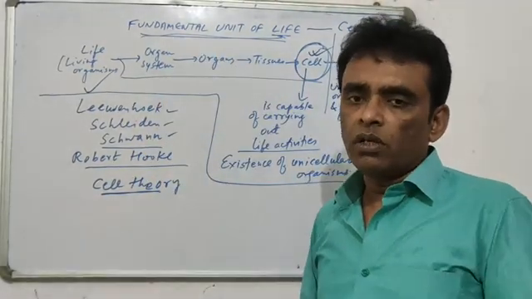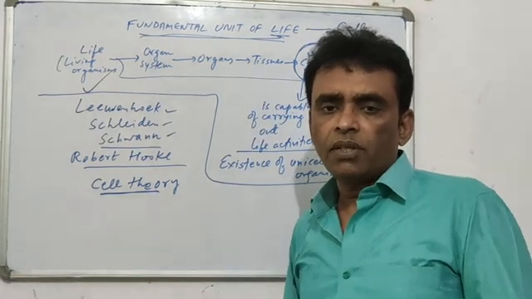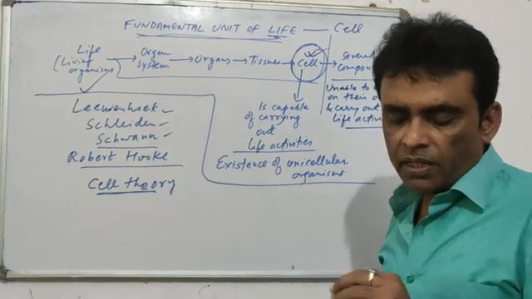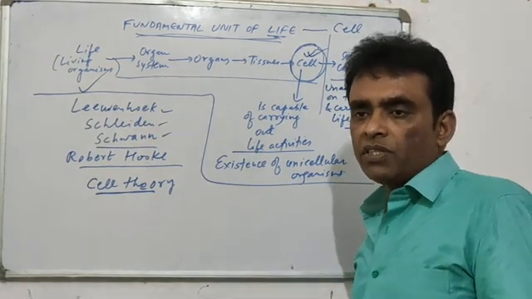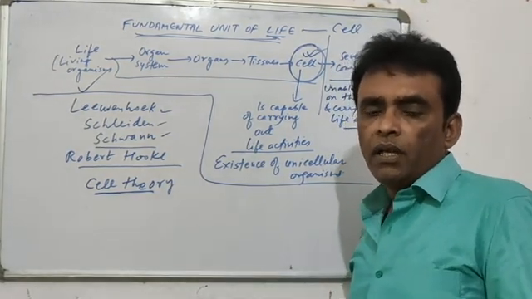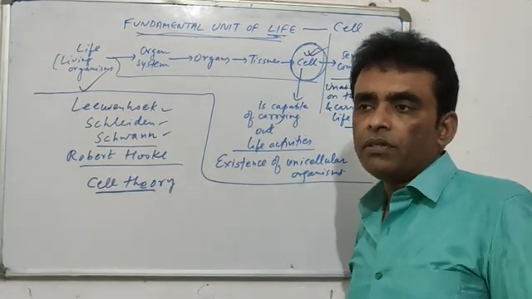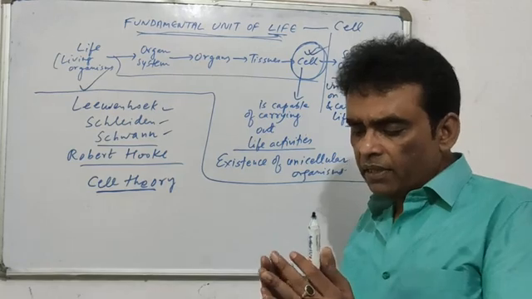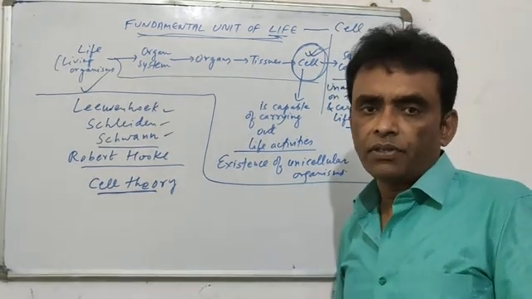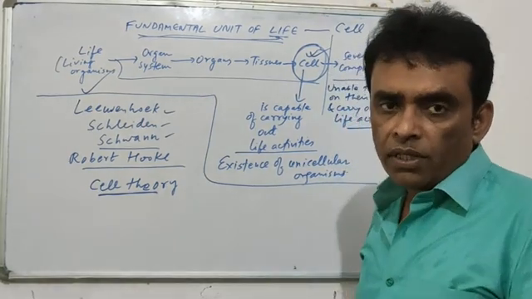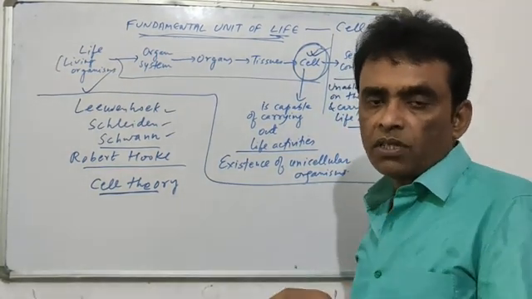The cell theory is a basic concept which explains a lot of things about the cell. Every living organism is made up of cells, and the cell is the smallest part inside a living organism which is capable of doing all the life activities and is necessary for a living organism. If a cell is not present in something, it cannot be called a living organism. A living organism must have at least one cell.